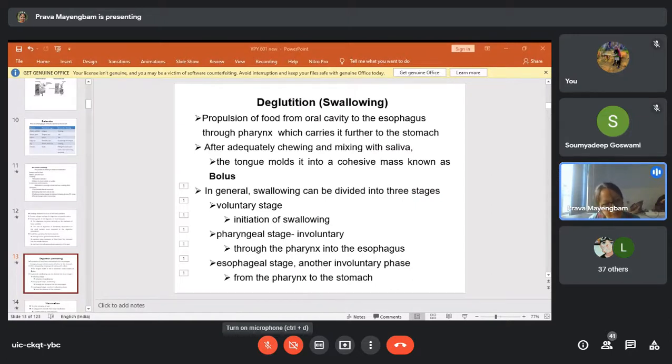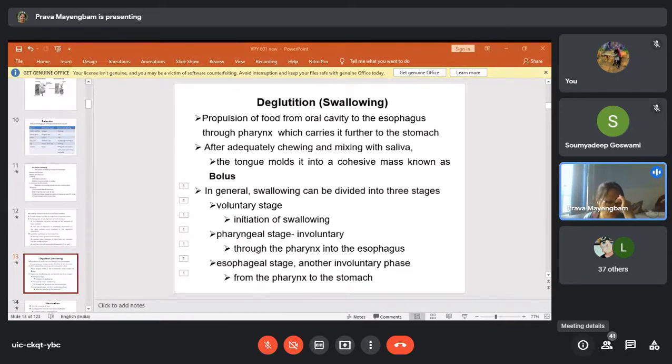Okay, once you have decided and the first stage is over, that you have started swallowing, after that passing from the pharynx to the esophagus, then from the esophagus to the stomach, those 2 phases are involuntary phases. So the voluntary stage, then the pharyngeal stage, and the esophageal stage. There are 3 stages in swallowing.